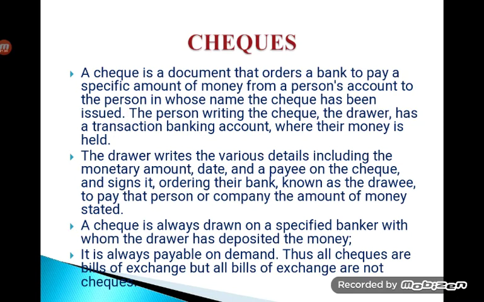Thus, a check is a bill of exchange with two additional qualifications. They are, it is always drawn on a bank. So, it is very, very essential. The second qualification of the check is it is always payable on demand. So, it is an unconditional order. It is a demand placed by the customer to make that payment to the customer himself, or to somebody else on the order of the customer, to the banker.